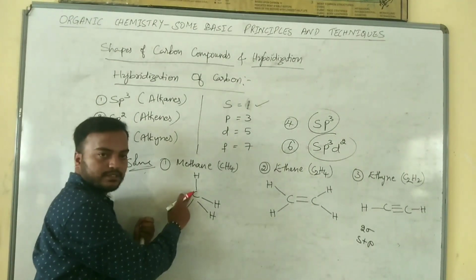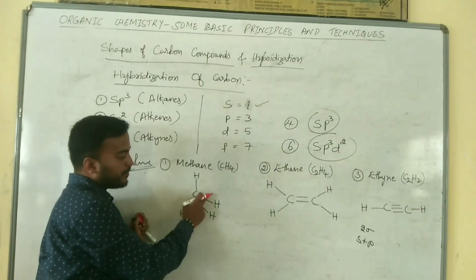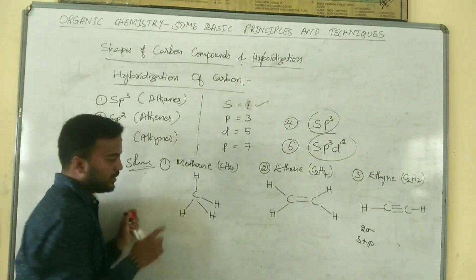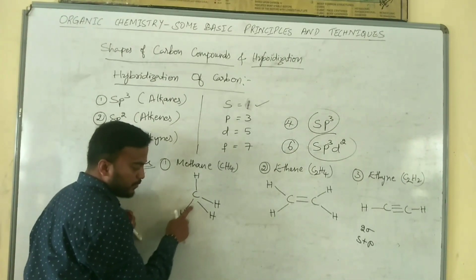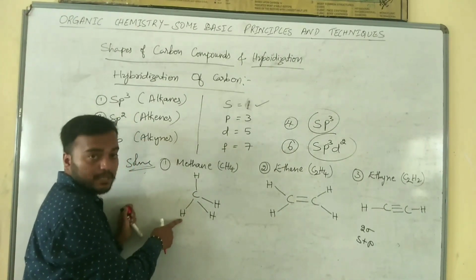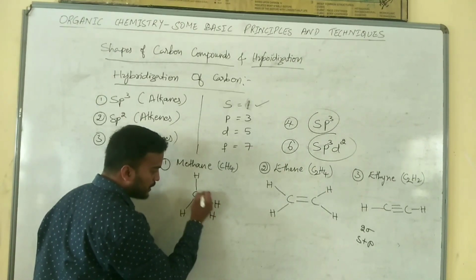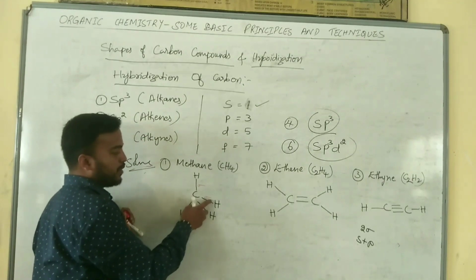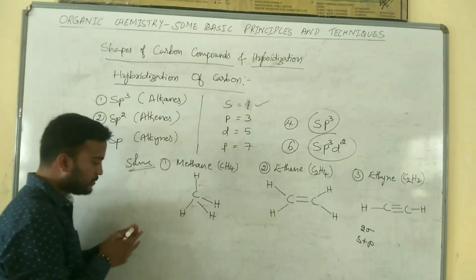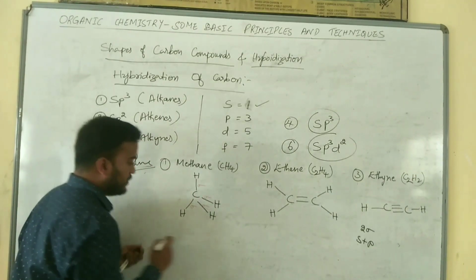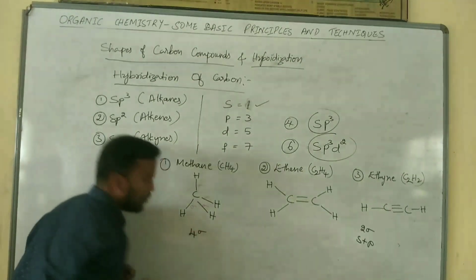So in this case, how many sigma bonds are present? The first bond formed between two atoms is always a sigma bond. So we have 1, 2, 3, 4. So the number of sigma bonds is 4.